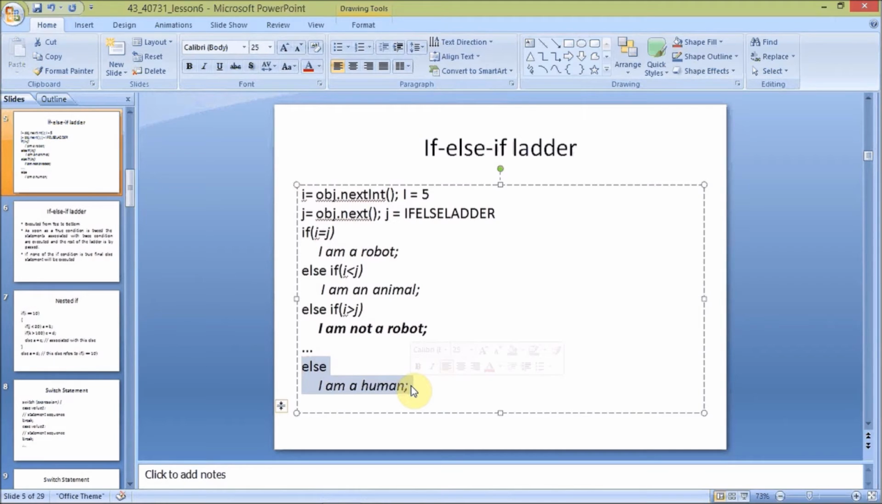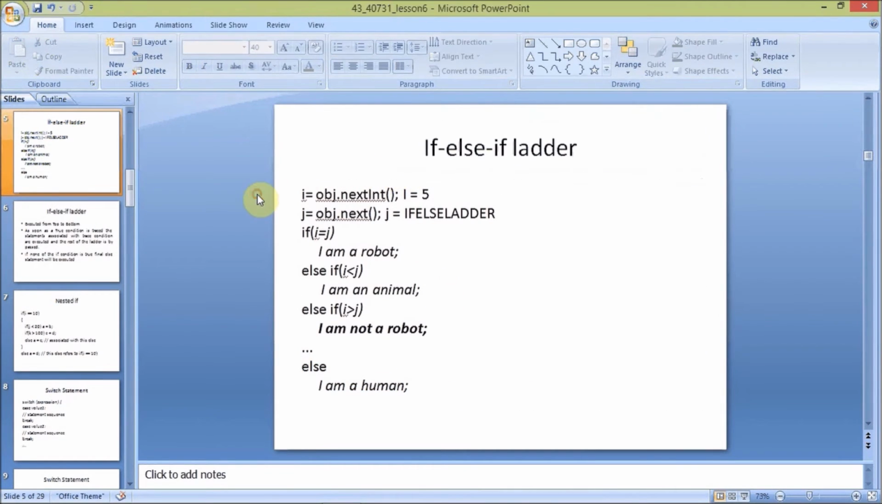So the data type is a mandatory thing here. We should consider that the data types of the i and j values must be compatible to execute the statements inside the if branches. Otherwise everything will be executed in the else part only. Whichever statement is in the else part will be executed, like "I am a human". This is the program for the else if ladder.